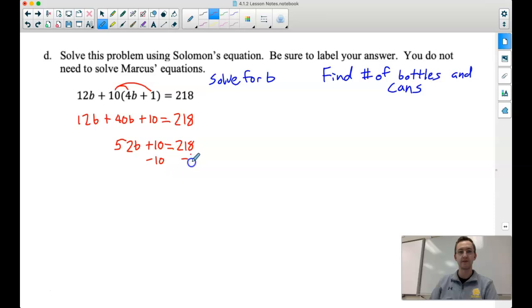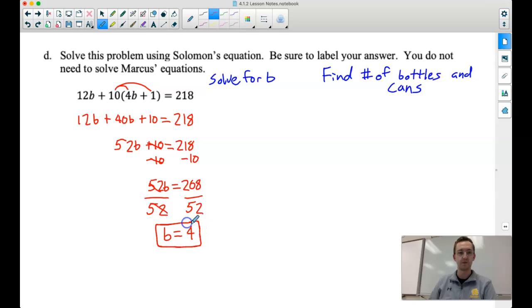Moving that from left to right, we're subtracting 10 from both sides. Our 10s are going to cancel on the left, and we are left with 52 multiplied by B is equal to 208. So if we divide both sides now by 52, because we have to undo the multiplication of 52 times B, we get our number of bottles, which would be 208 divided by 52. So our number of bottles is 4.